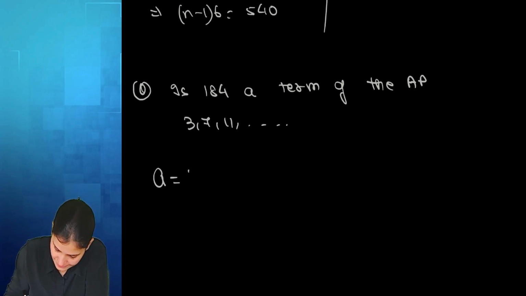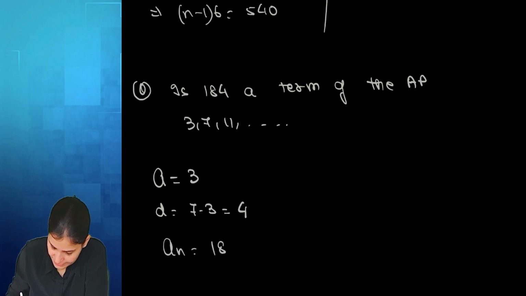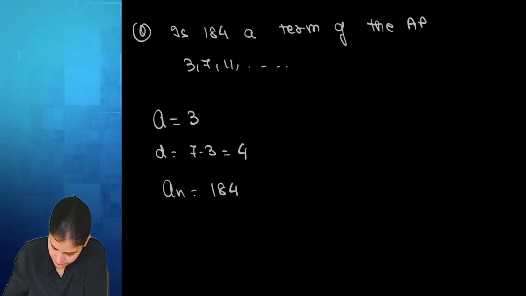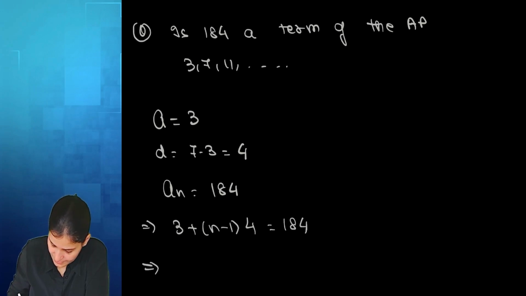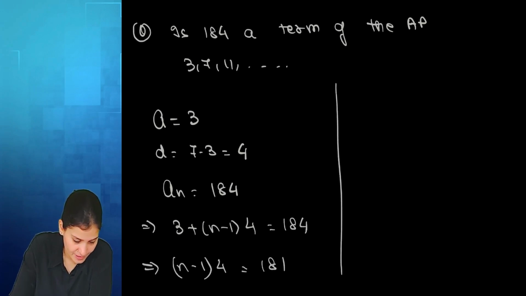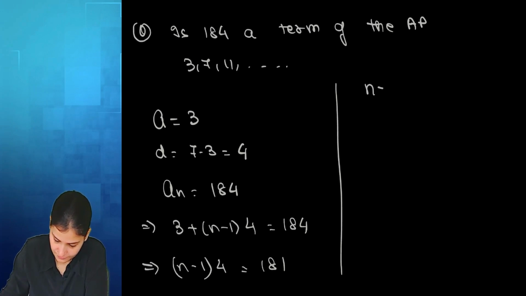Again, A here is 3. Common difference 7 minus 3, 4. 184 is AN. A plus N minus 1 into D. Subtracting 3, dividing it by 4, decimal.